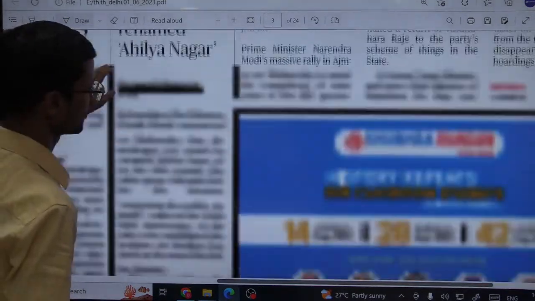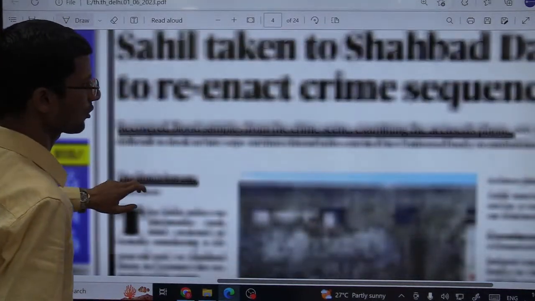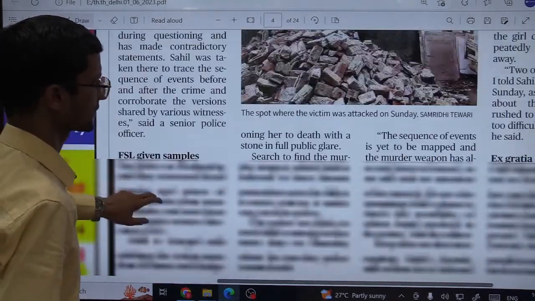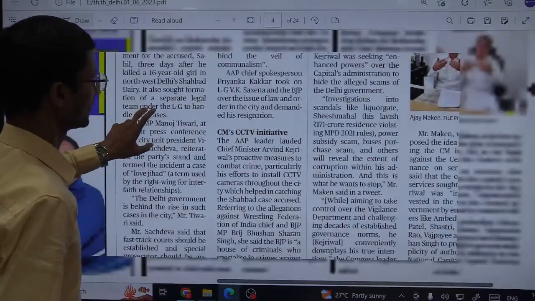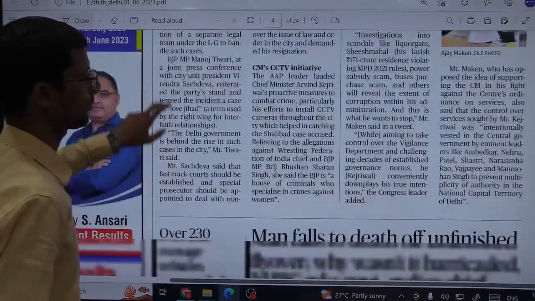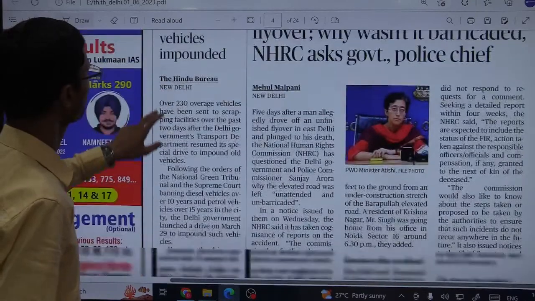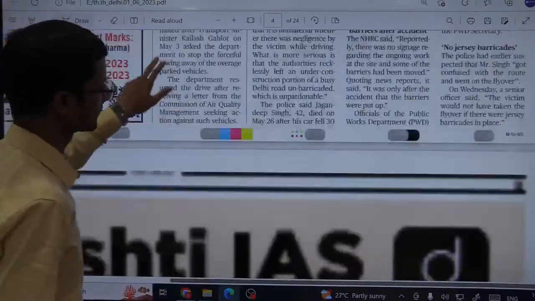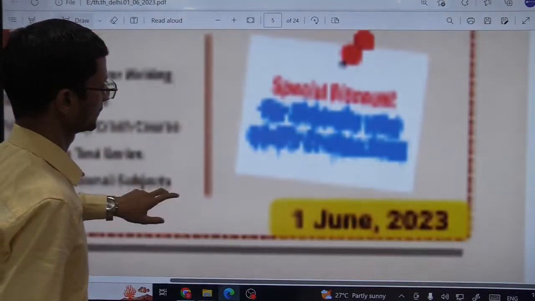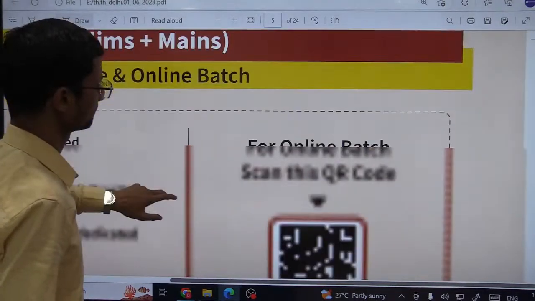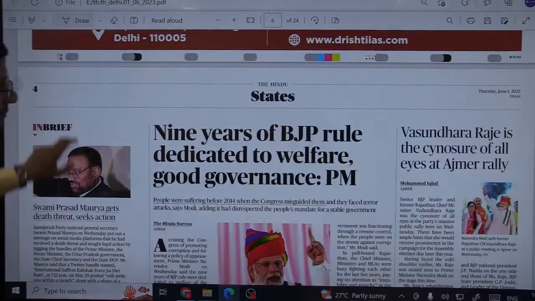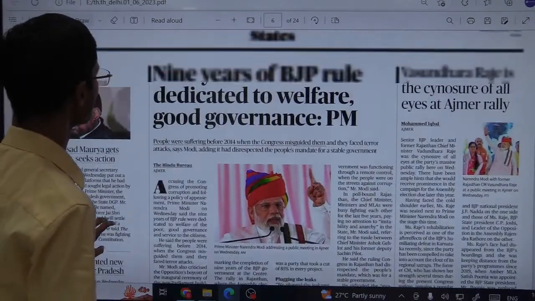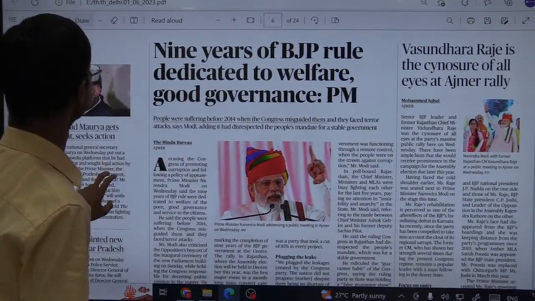Let us move to the next pages. Here these are the local pages. You don't find much here as far as our exam is concerned. And remember one thing, we need to focus on the polity part, that is important for exam, not the politics. You can see all this. That's why I'm moving to the next pages. This is how we need to go through the newspapers. That's why I'm showing you page wise, so that you have clarity on what exactly to read and what not to read.